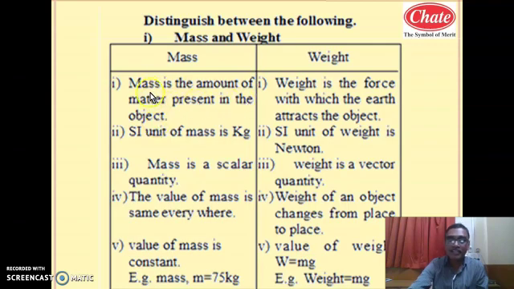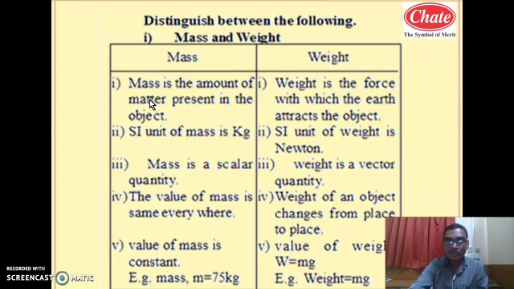For example, we are purchasing various things from the grocery shop that are expressed by the mass, and that is in kg. So mass is the amount of matter present in the object. So mass is amount of matter. For example, 1 kg quantity is more compared to half kg.